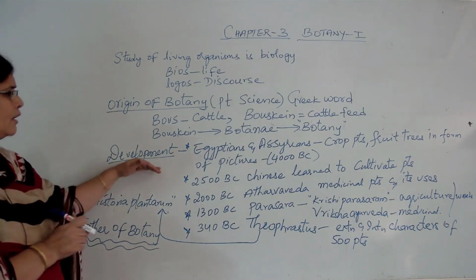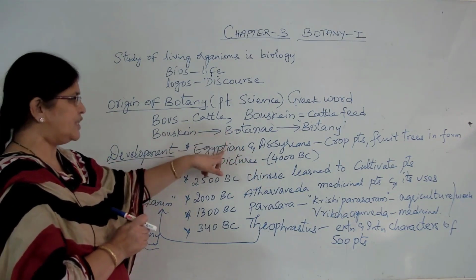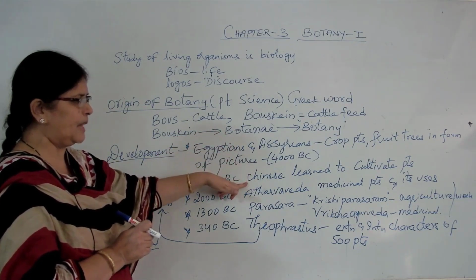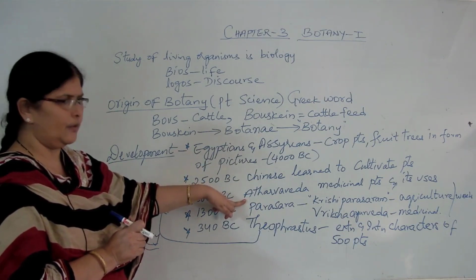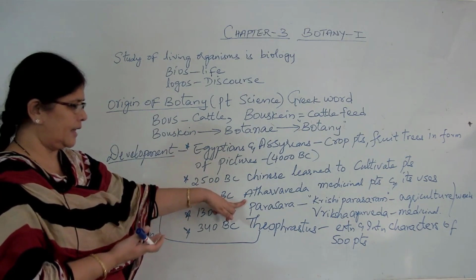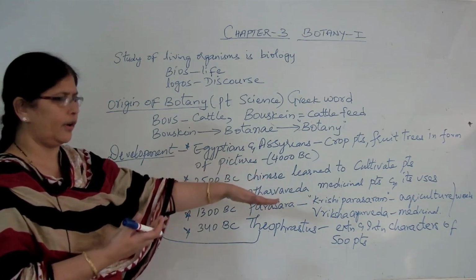So, the development of botany started way back in 4000 BC with the Egyptians and Assyrians. Later, it went on with the Chinese people. In India, we can see it in the form of the Atharva Veda, where the medicinal plants as well as other plants are described. And later, Sage Parasara wrote two important books.